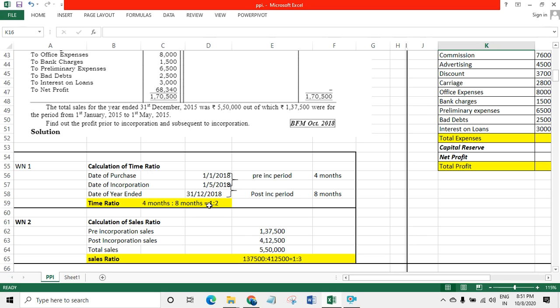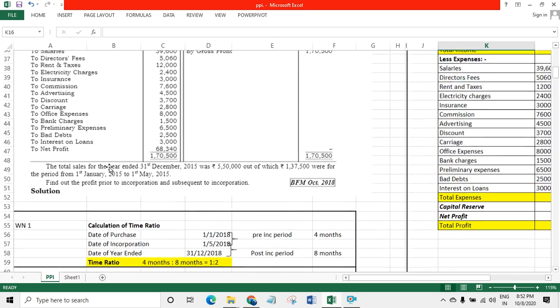So 1 is to 2 is the ratio. While segregating the expenses, all the expenses which are fixed in nature will be segregated with the time ratio. All the expenses which are variable in nature will be segregated with the sales ratio.